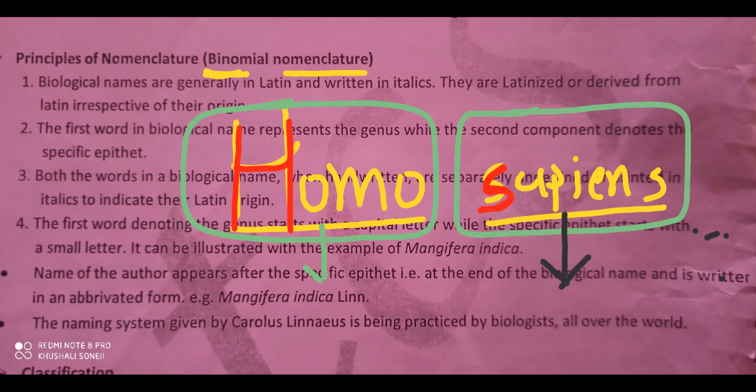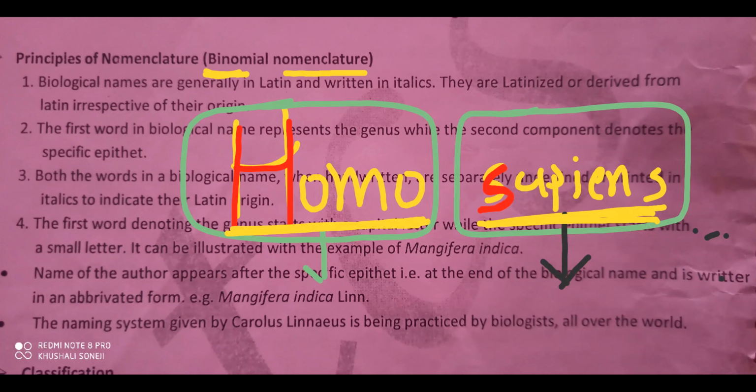Always remember. Next, third point: if this biological name or scientific name is in handwritten form, it should be underlined separately. If you make it like this, which is wrong. It should be underlined separately, and only then it's a scientific name.